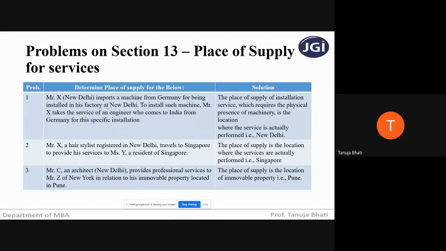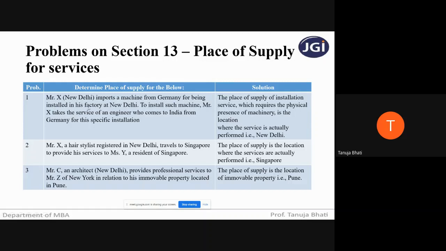This is a service related or attached to goods. The machine is goods and the services of an engineer is a service. So this is a service attached to the goods which has to be made physically available in New Delhi. So what is going to be the place of supply where the services are actually being performed?